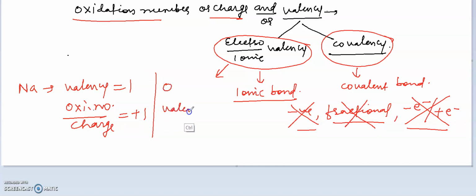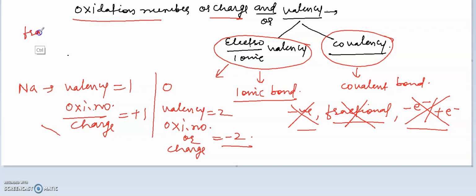The valency of oxygen is 2, and the oxidation number or charge of oxygen is minus 2. So from charge, from oxidation number, you will come to know whether electrons are lost or gained. But from valency, you will never come to know that. Valency simply tells you how many electrons are taking part in the bond formation.